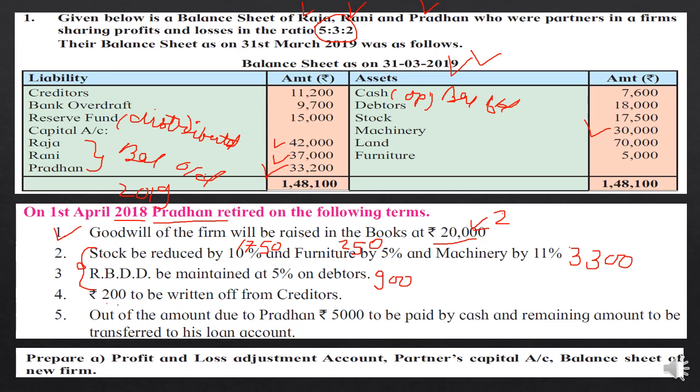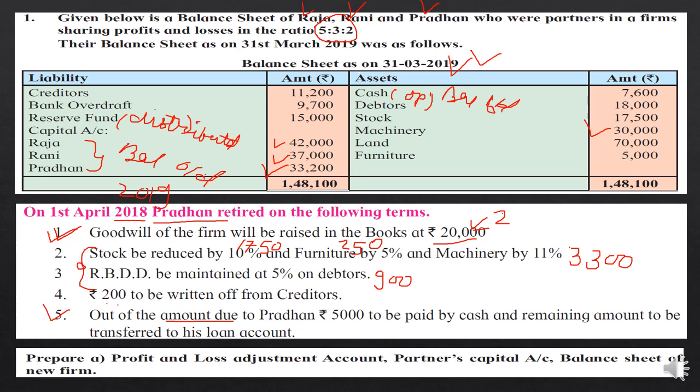So all these things will be reflected in the profit and loss adjustment account, another name for which is the revaluation account. The first adjustment will be reflected in the partners' capital because it is raised and distributed among the partners, and the last adjustment is the amount due to Pradhan. It means Pradhan is leaving the organization, so he will get the amount which is payable to him.